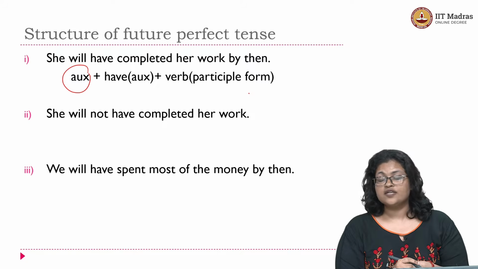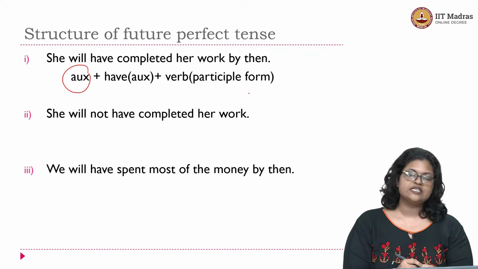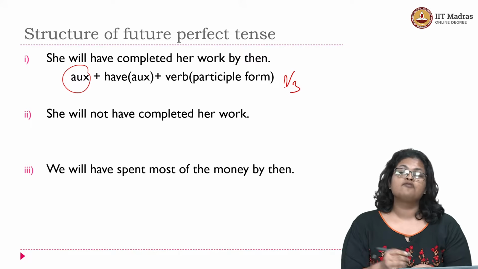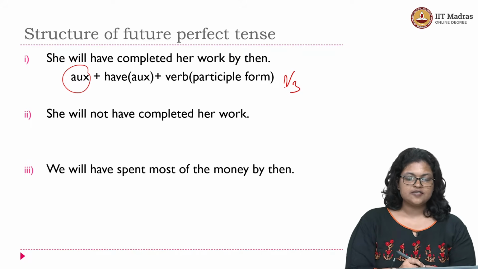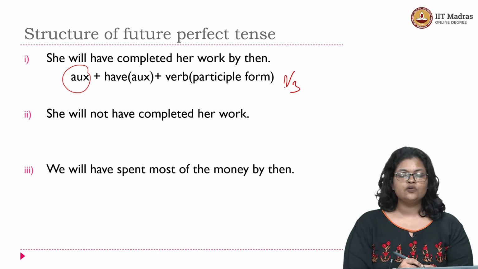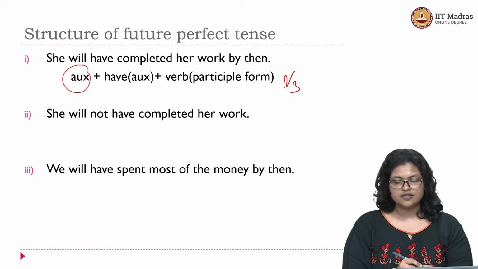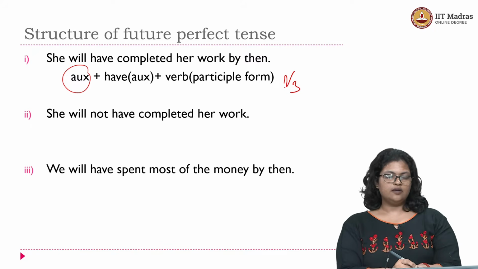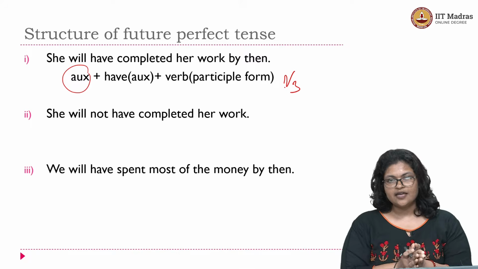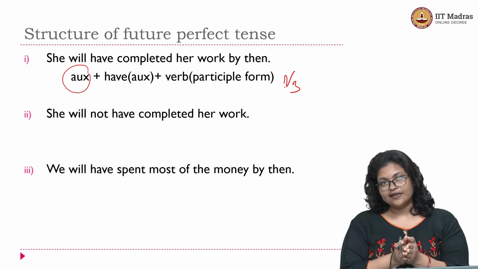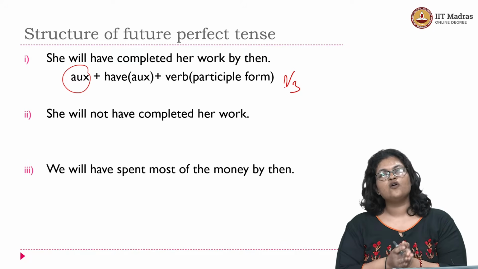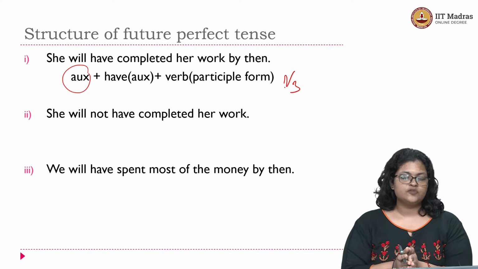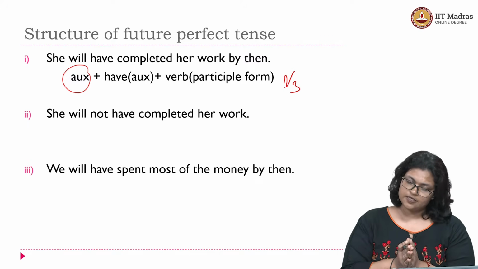And what is the form of the verb? The main verb is used in its participle form, right, which is commonly referred to as the V3 form of the verb. So participle form, ed. The ed you see here is not the simple past tense, it is the past participle form of the verb complete. So tense forming auxiliary will, followed by the auxiliary have, followed by the main verb in its participle form. So this is how you form the future perfect tense in English.